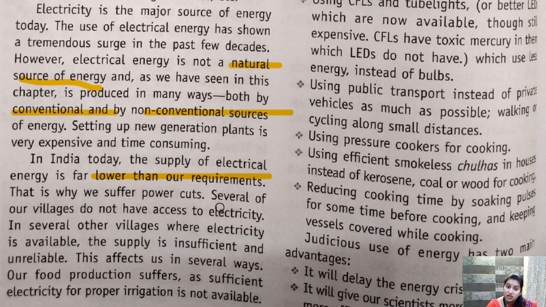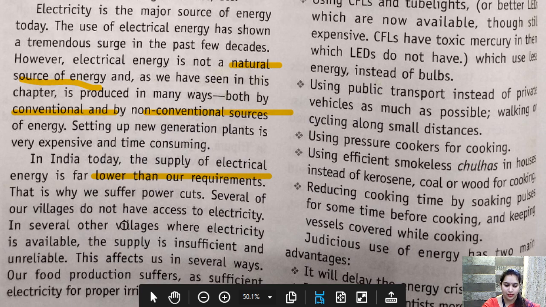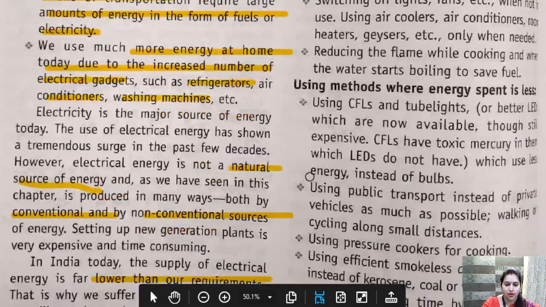But before 5 to 6 years, the condition of electricity in Banaras was very poor. ओके. एक टाइम स्लॉट था कि दोपहर में लाइट नहीं रहेगी, इतने घंटे लाइट नहीं रहेगी, इतने घंटे लाइट रहेगी. So you can ask your elders, it was the situation, and this situation is still persisting in villages and towns. Okay. So we should work over it.